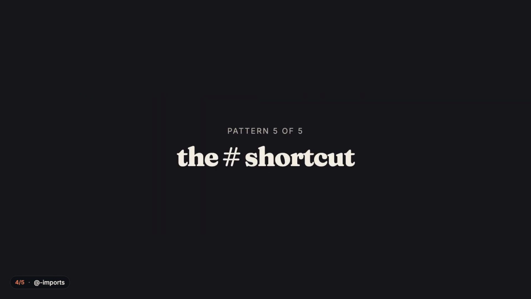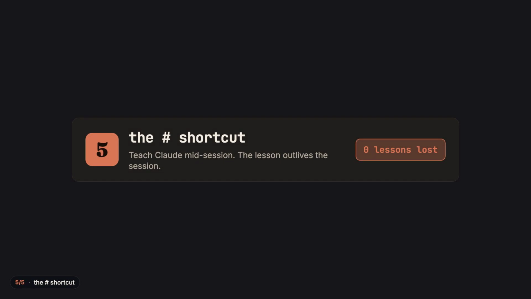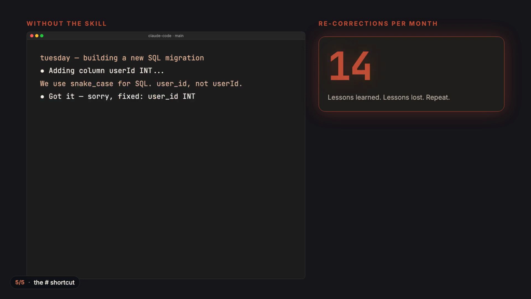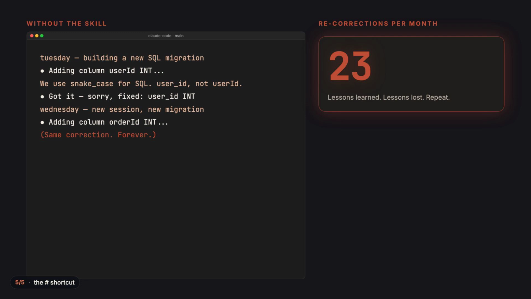5. The trick. The hash shortcut, the one that finally makes corrections stick. Tuesday, you teach Claude that SQL columns are snake case, even though TypeScript is camelCase. It says got it. It fixes the migration. You move on. Wednesday, new session, same project. Claude writes orderId camelCase again. The lesson is gone. You retype the correction forever.